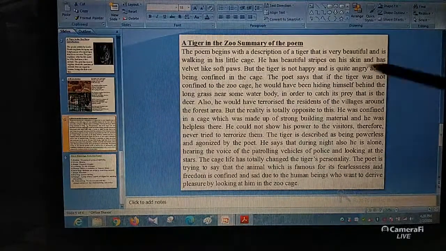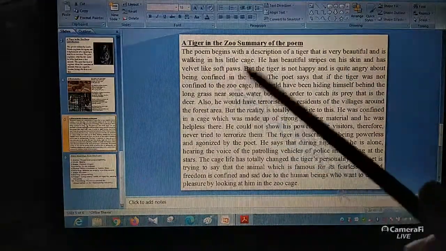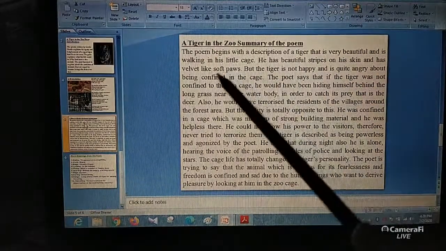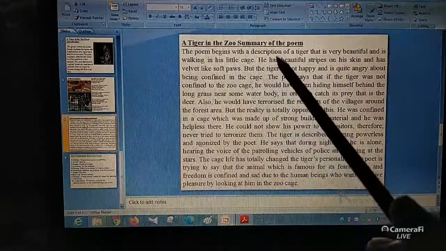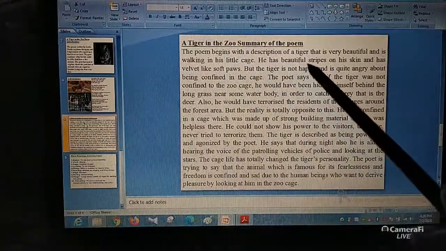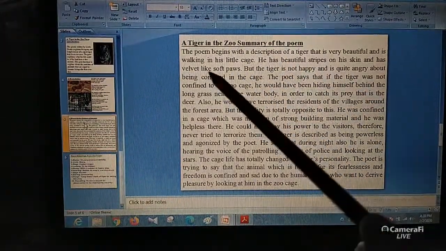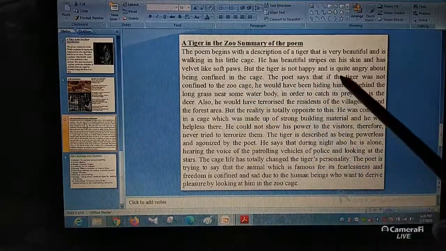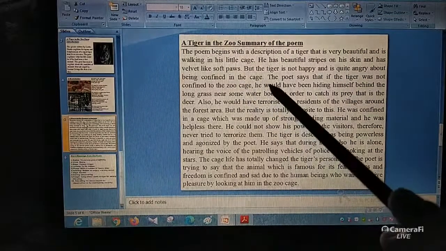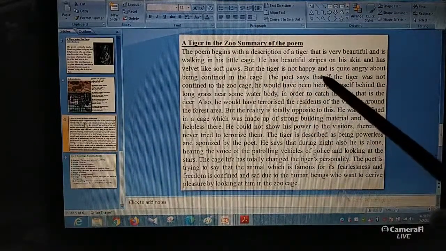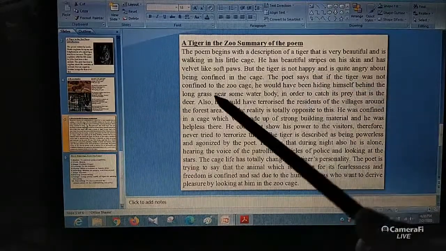So I gave the summary of the poem, as the poem begins with a description of a tiger that is very beautiful and is walking in the little cage. The tiger is looking very beautiful. He has beautiful stripes on his skin and velvet-like soft paws. But the tiger is not happy and is quite angry about being confined in the cage. What is the mood of the tiger? He is not happy. He is quite angry.